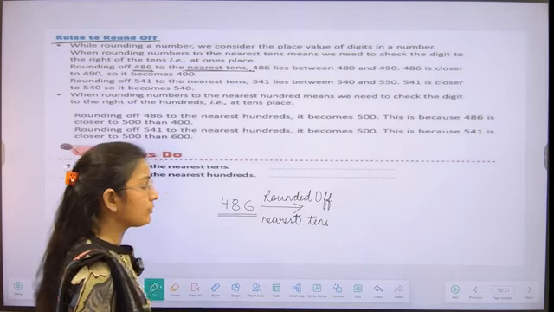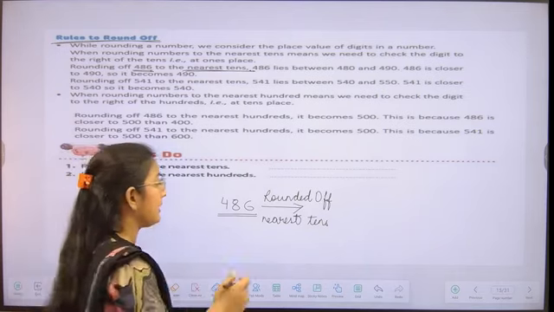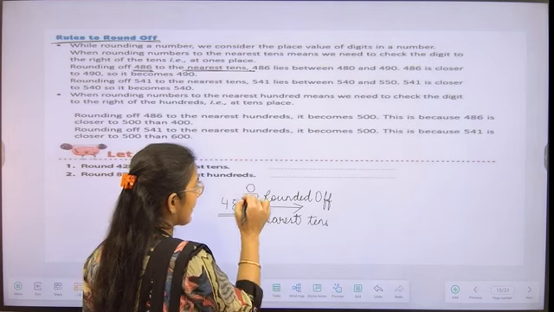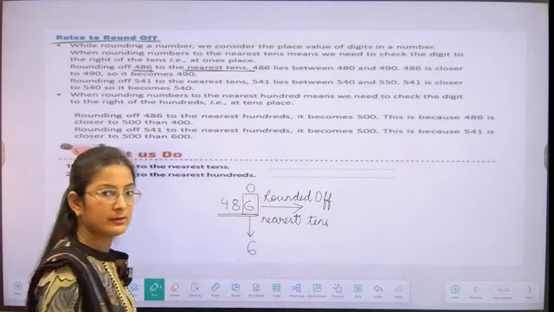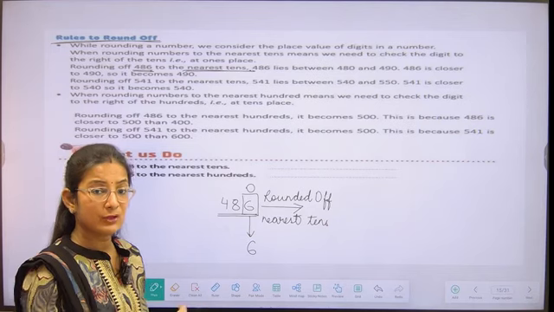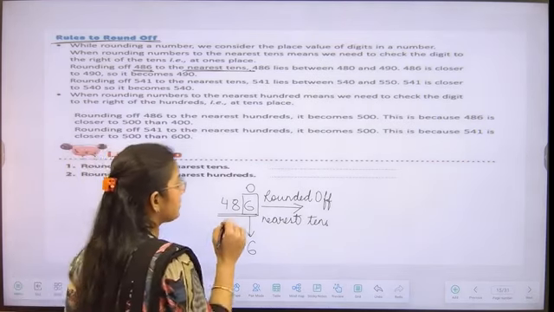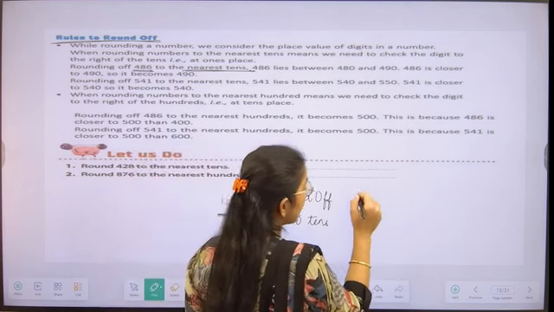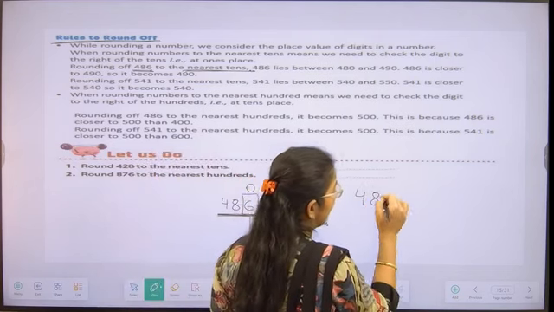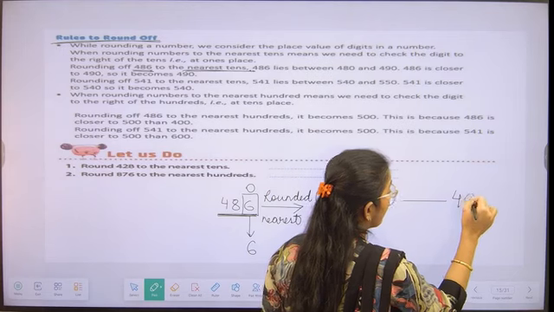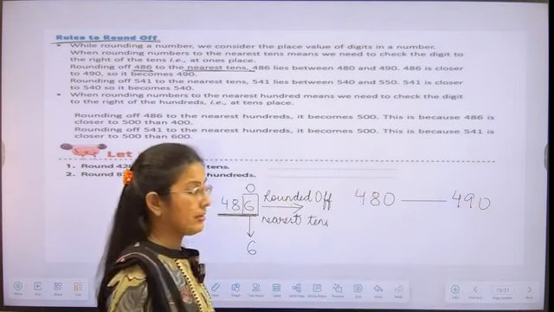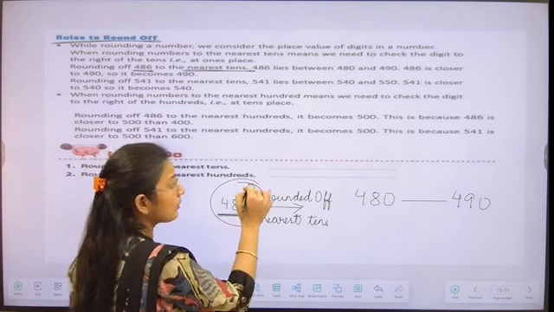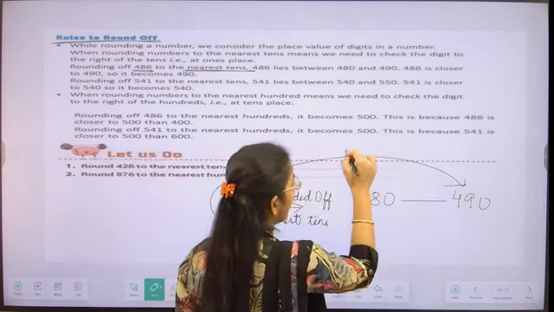So what we are going to do, we are observing its ones place value. At the ones place, 6 is written. So what we have to see is whether 486 is nearer to 480 or 490. What we have seen, it is nearer to 490.